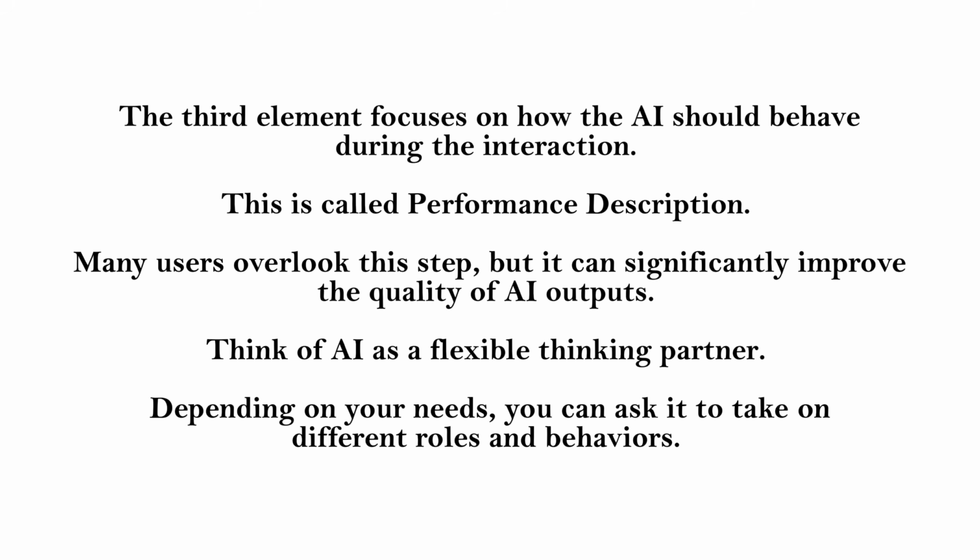Part 3. Performance description. The third element focuses on how the AI should behave during the interaction. This is called performance description. Many users overlook this step, but it can significantly improve the quality of AI outputs. Think of AI as a flexible thinking partner. Depending on your needs, you can ask it to take on different roles and behaviors.